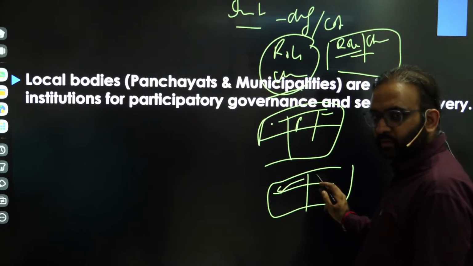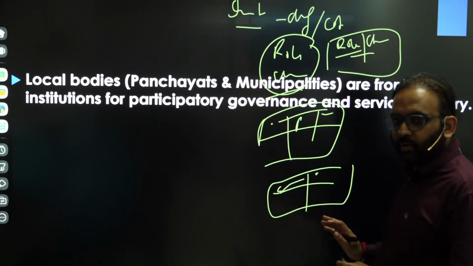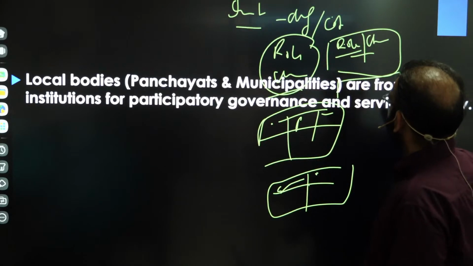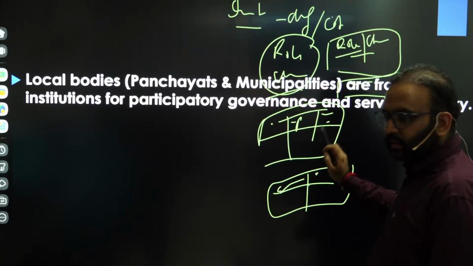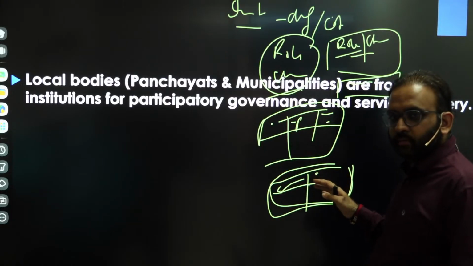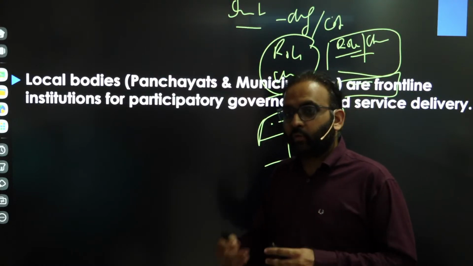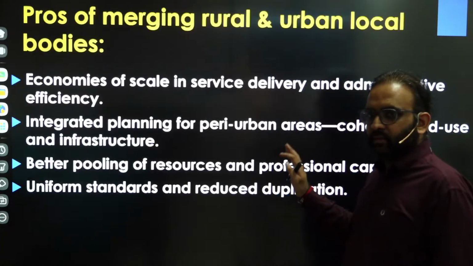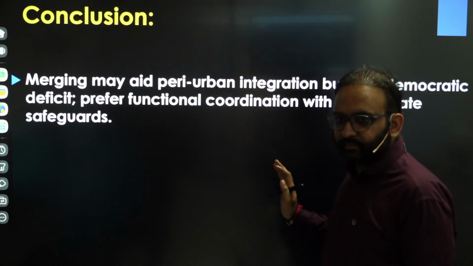First, for strengthening local bodies, or measures for ensuring coordination between rural and urban bodies. Very pointed. That's one way. Or second could be: definition, constitutional articles, role, challenges, then a first conclusion here, the way forward. Then write pros and cons of merger. Then the second conclusion, but you suggest for merger. And you will not advocate for merger; you will advocate for coordination between urban and rural local bodies and reforming the existing mechanisms. You get the point? Clear? That's how you have to structure and present your answer, and that's how the content will be. Clear? You get the point?